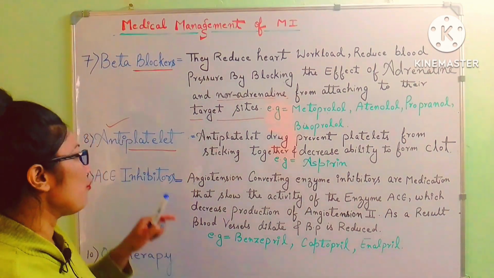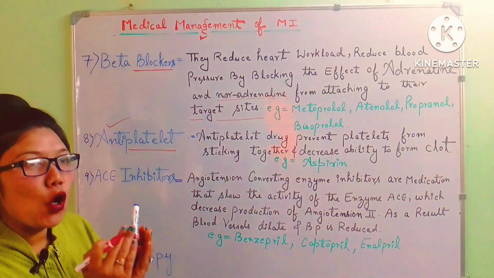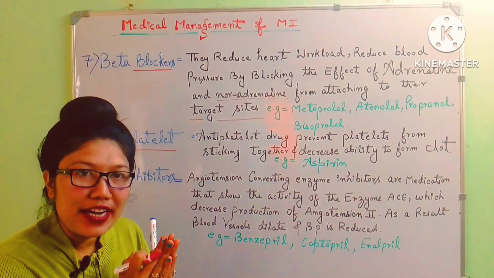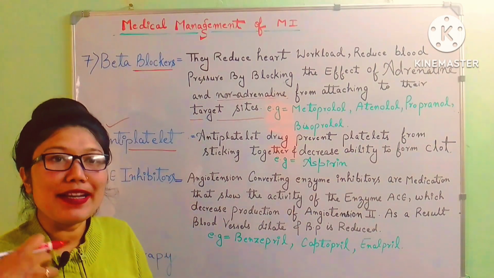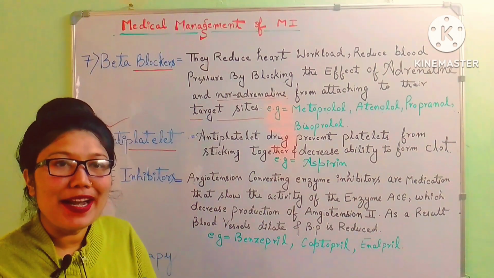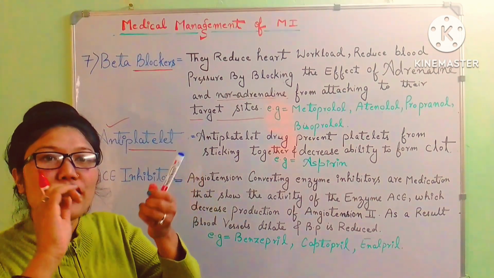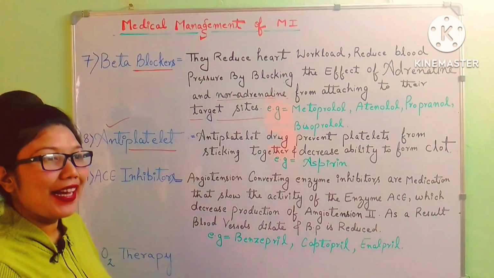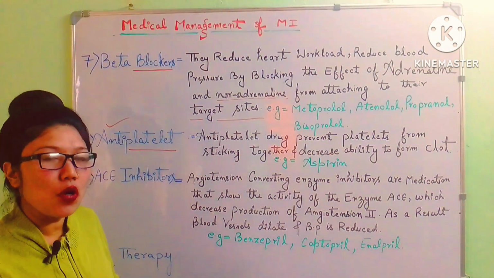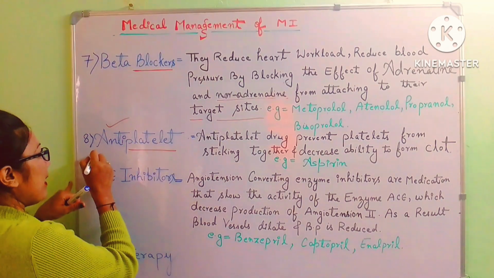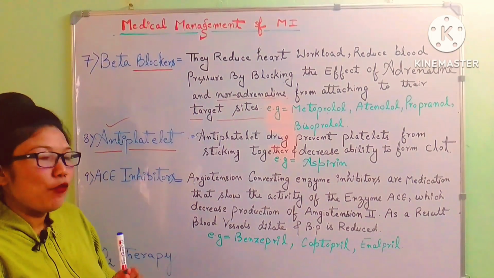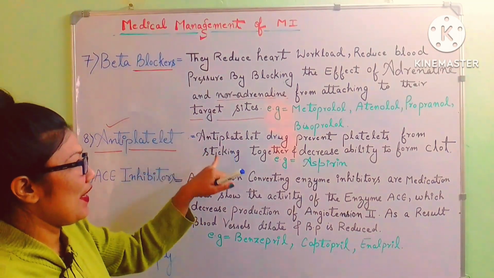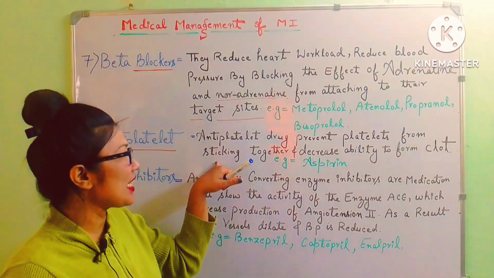This clot is very dangerous for the coronary artery disease patient. Suppose that plaque gets ruptured and there is bleeding, so what will the platelets do? The platelets will aggregate at that place and can form a clot. So they can obstruct the whole artery. So we are giving antiplatelet medicine for preventing platelet aggregation. Antiplatelet drugs prevent platelets from sticking together.